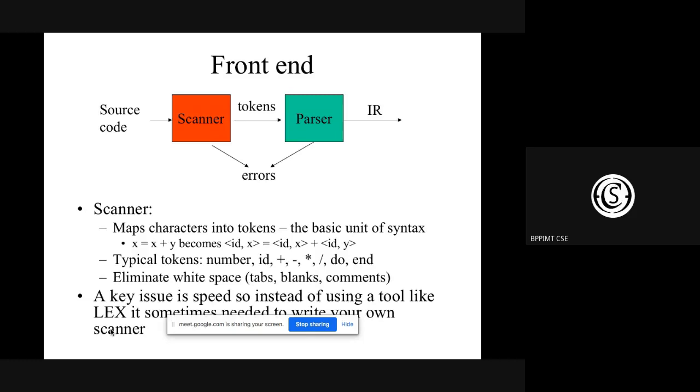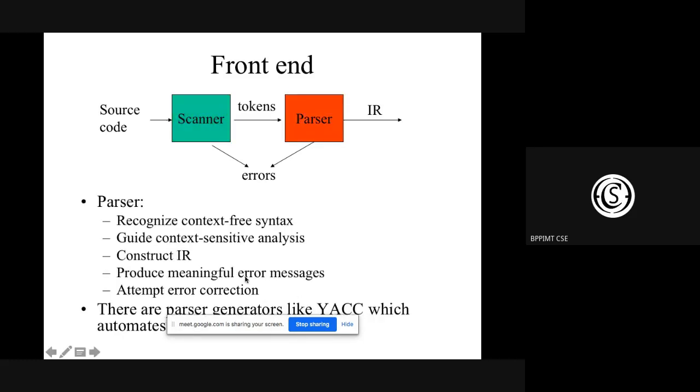Now, what is Yacc? The full form of Yacc is "yet another compiler compiler", which is basically a parser. So first we generate a set of tokens using the tool called Lex, and then it will be fed through the Yacc tool to generate the parser.